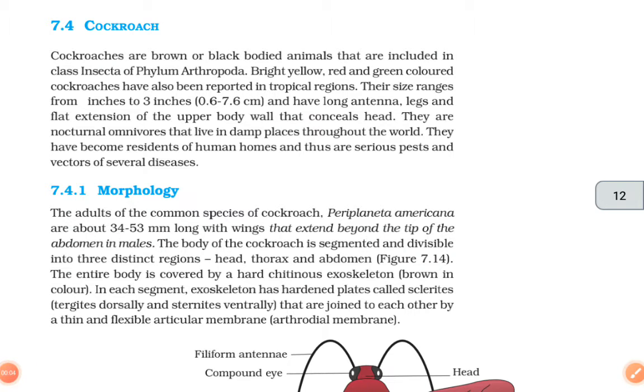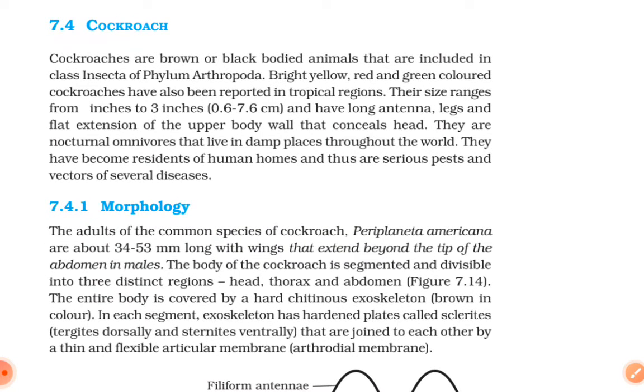Now in this video, I am going to read the cockroach part in the 11th standard biology. So let's start. Cockroaches are brown or black bodied animals that are included in class Insecta of phylum Arthropoda.